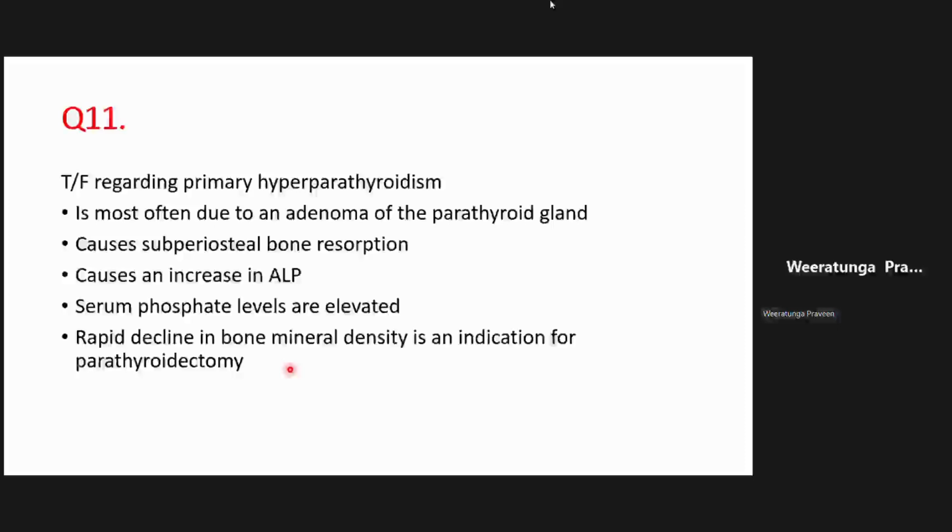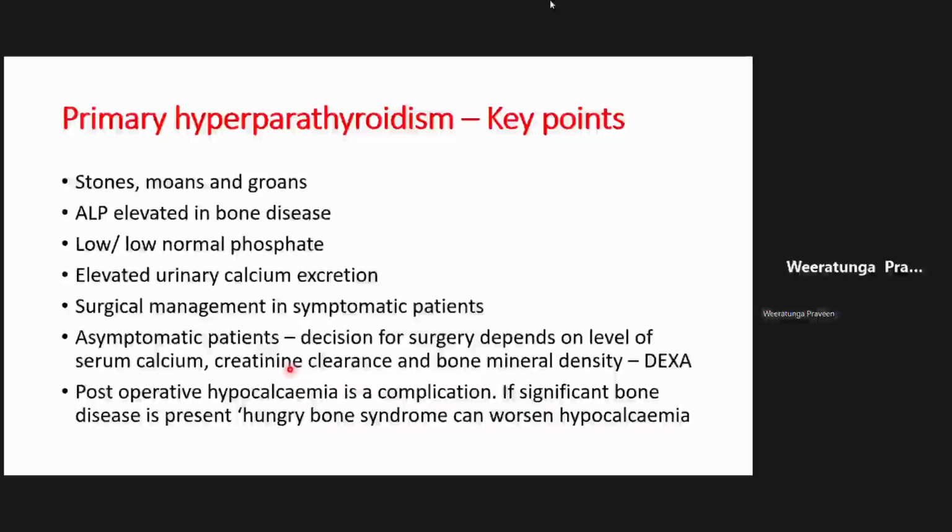Now this MCQ is on primary hyperparathyroidism. Primary hyperparathyroidism is due to adenoma of the parathyroid gland. It's true. And you might have heard of the classical stones, moans and groans. They get renal calculi, abdominal pain, and constipation as common presentations. As I told you, they have high calcium and low phosphate. That is one of the easiest ways to diagnose. And because of hyperparathyroidism, there is bone resorption, so their ALP is elevated.